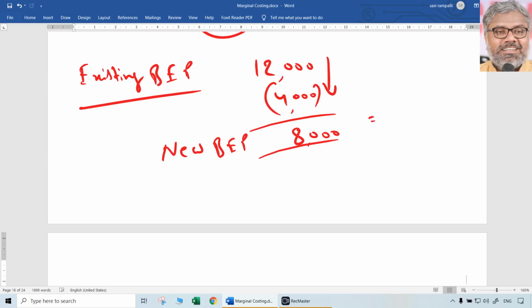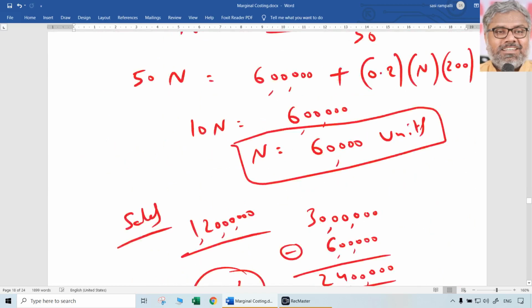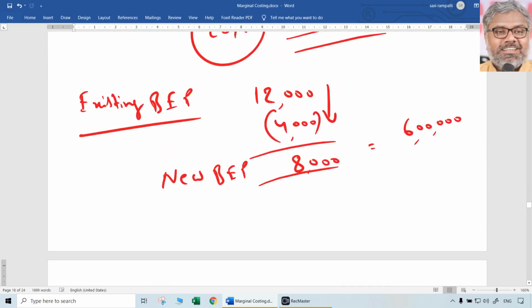Simple. If the new break-even point is supposed to be 8,000 units, the break-even point formula in terms of number of units is fixed cost divided by contribution per unit. Fixed cost is going to be the same, no change. How much is that? 6 lakhs, which we already calculated in the beginning. Fixed cost 6 lakhs divided by contribution per unit is equal to 8,000. That means contribution per unit is 6 lakhs divided by 8,000, which is 75 rupees contribution.